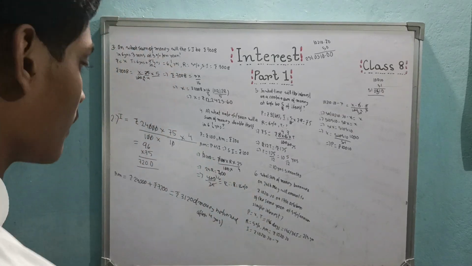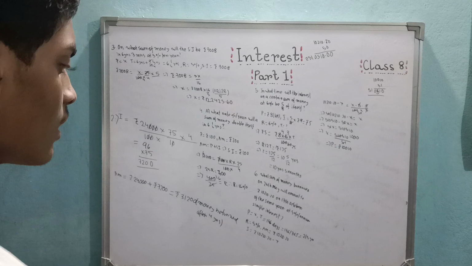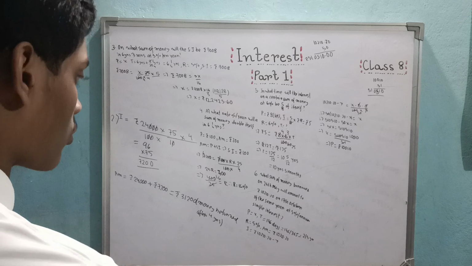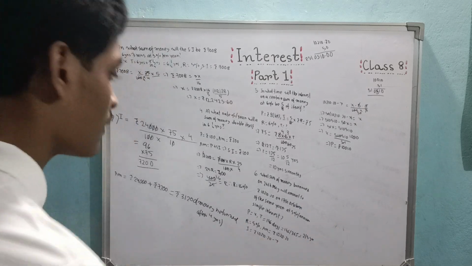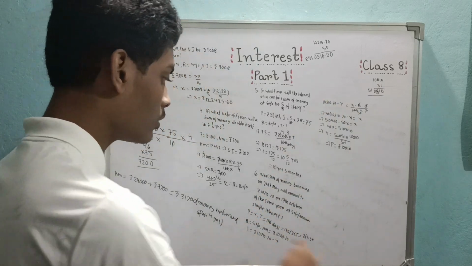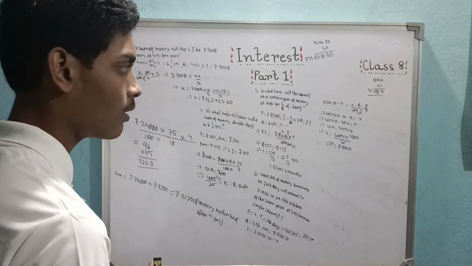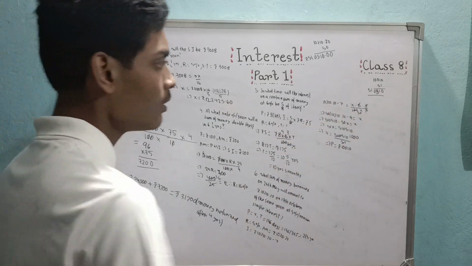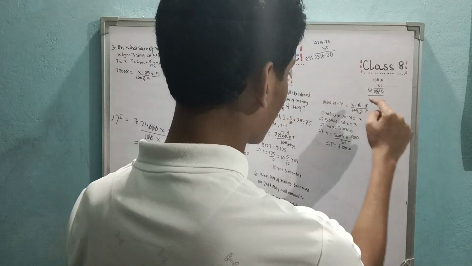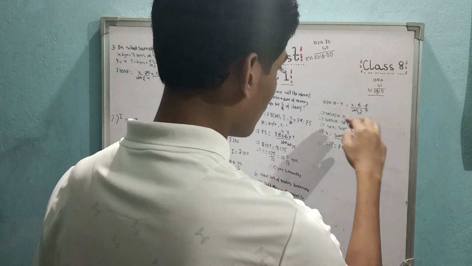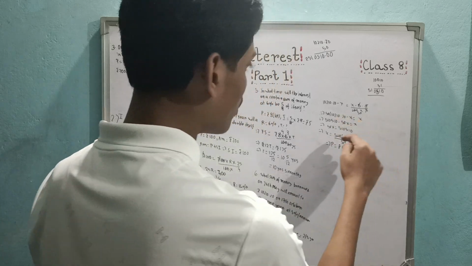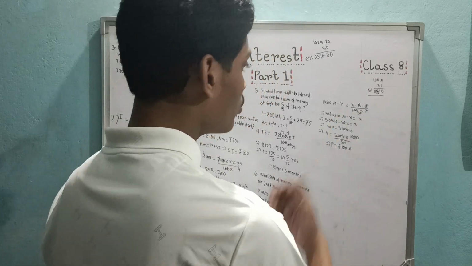Just see. You take principal as x, count number of days in this time range, convert to years, 2 by 5 year. You have the rate, you have the amount, and you know interest equal to amount minus principal. Keep this as interest. Then this interest equal to principal x into rate 5% into time t, which is 2 by 5 year, right? 100 obviously. Then put all those values, cancel out, then x will be equal to 50 into this one. Then do this crazy multiplication. You get this x plus 50x, 51x equal to this one. Then x equal to this by 51, again to the division, you get 10,010.